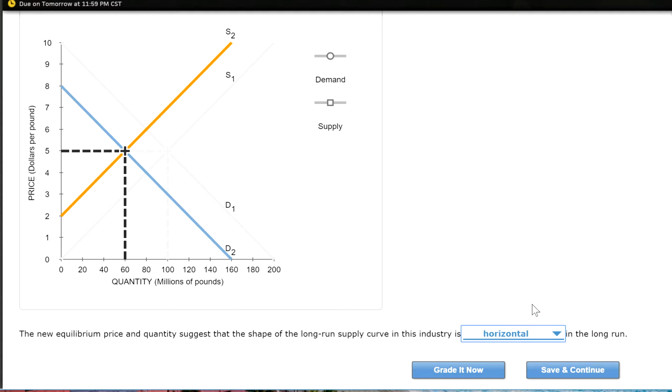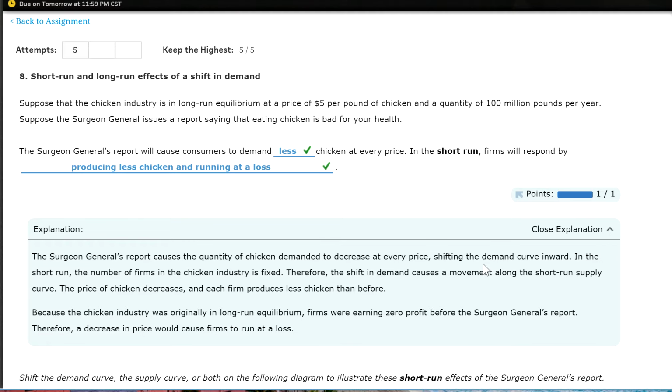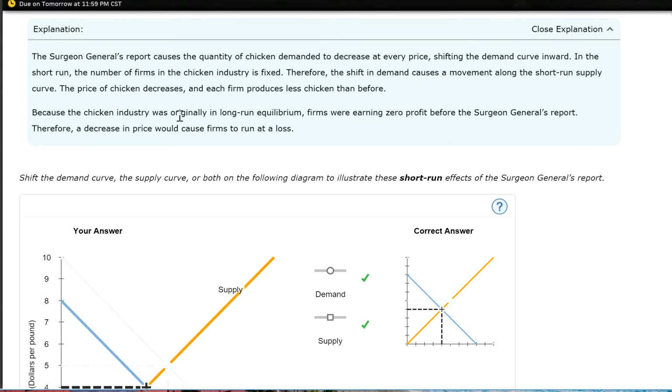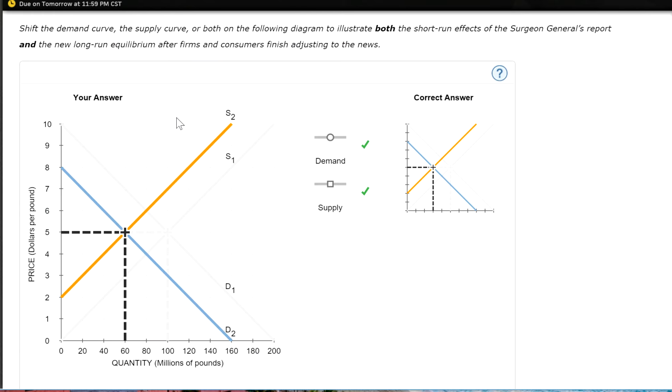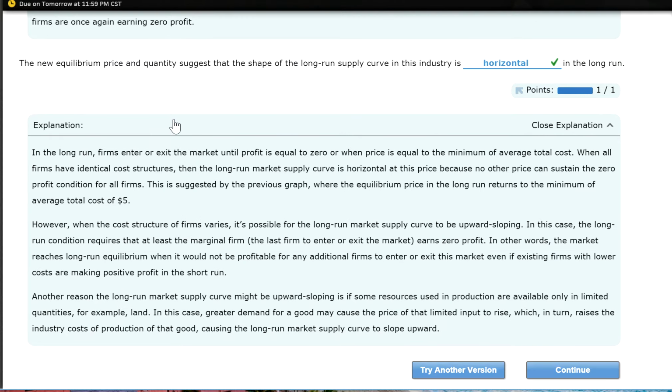All right, let's see if we did it right. Yeah, we got it right. 5 out of 5. Yeah, this one's actually not that bad. Okay, so that's how you do number 8 on chapter 14. And if you have any questions, guys, let me know. Send me an email. And good luck on the assignment.